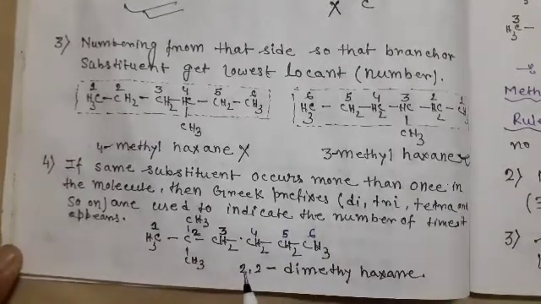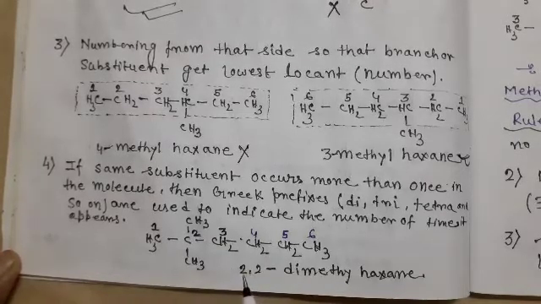So the name is: at first write the substituent with its position, then the word root, then the carbon carbon bond. So 2,2 dimethyl, here the methyl alkyl group is the substituent. There are 6 carbon atoms, so hex, and there is a single bond, that is why ane. So the name is 2,2 dimethyl hexane.